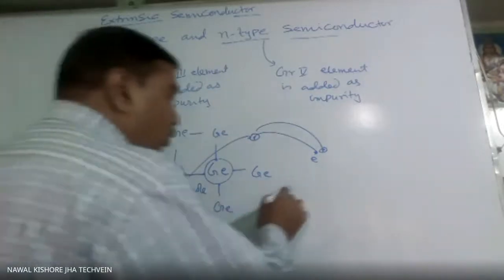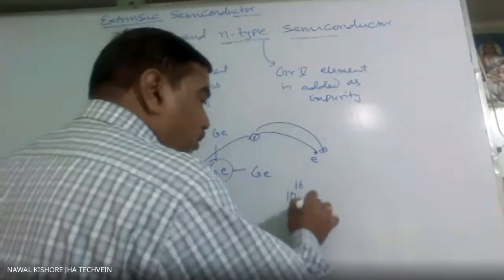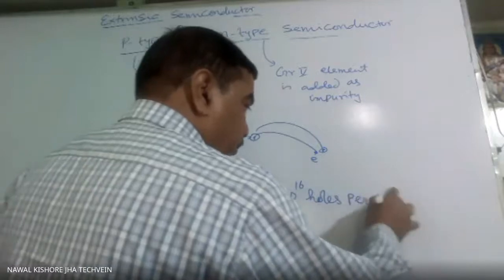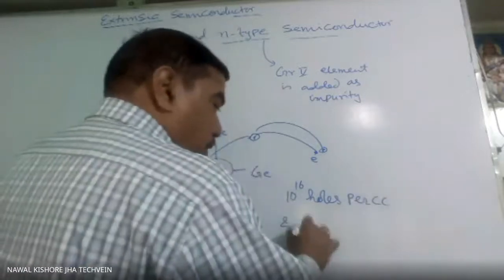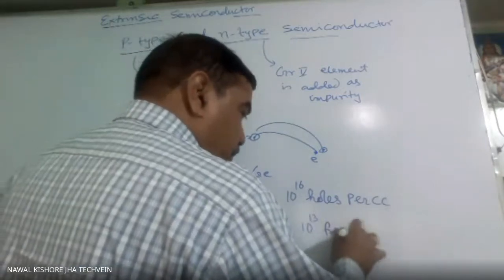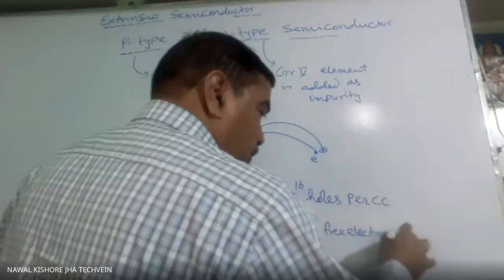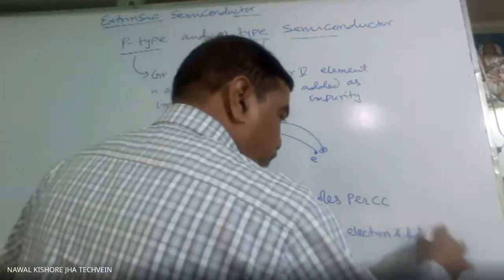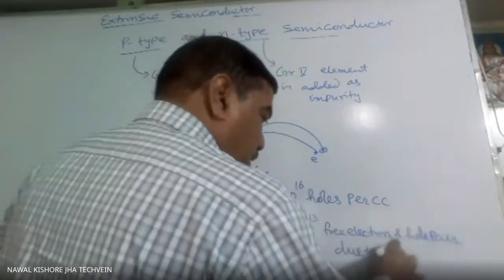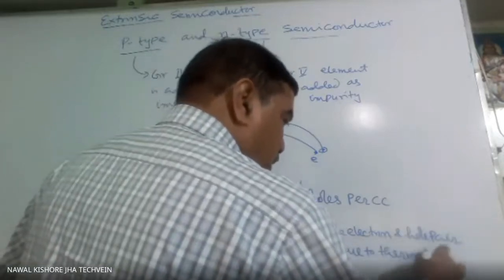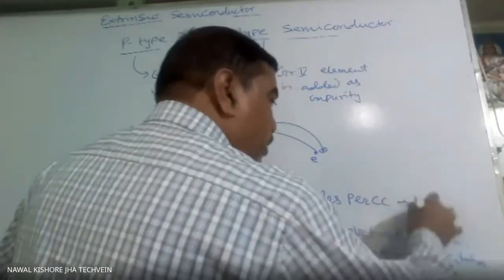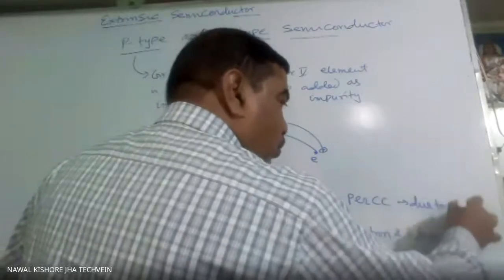So 10¹⁶ holes per cc and 10¹³ free electron and hole pairs, we can say. This is due to thermal excitation, and this is due to impurity atoms or due to doping.